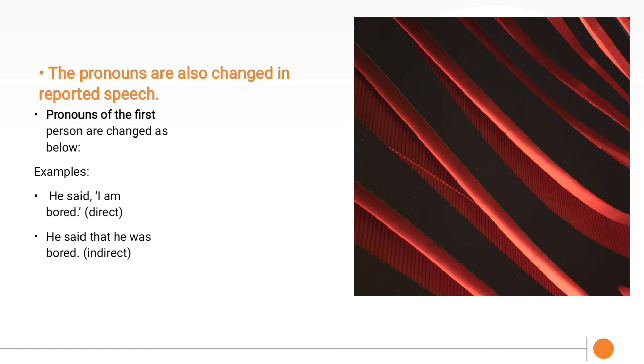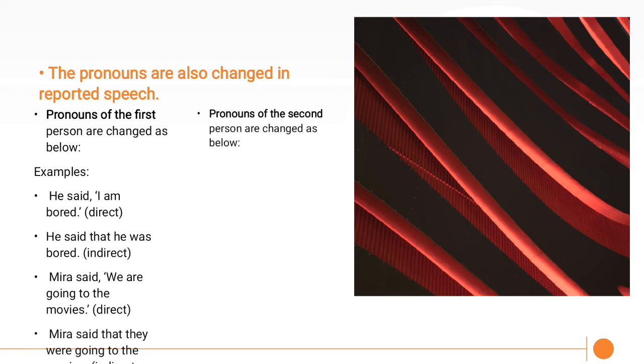"He" in this indirect sentence is the meaning of "I" from the direct sentence. Second example, Mira said, "We are going to the movies." Indirect: Mira said that they were going to the movies. "They" in this indirect sentence means "we."